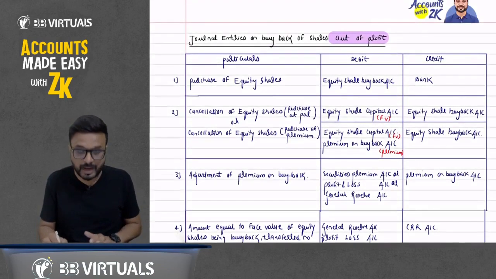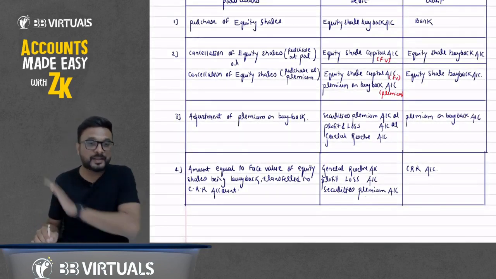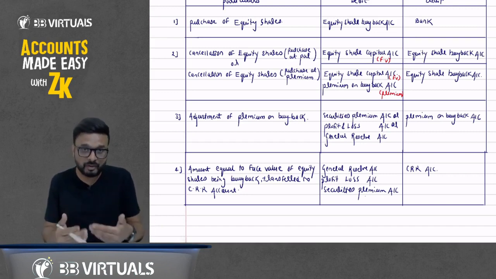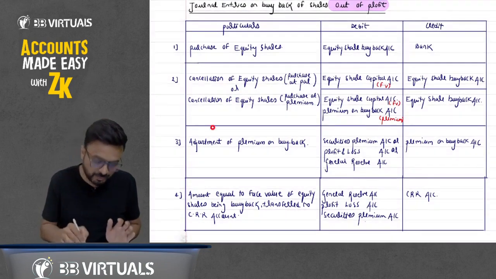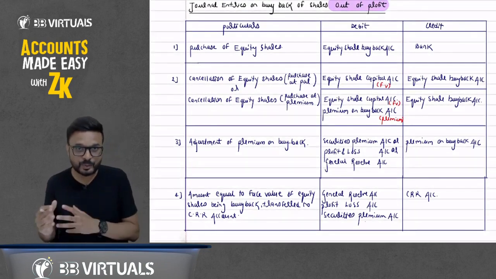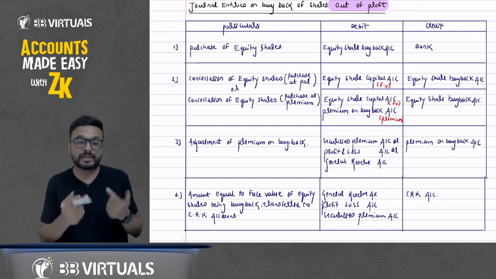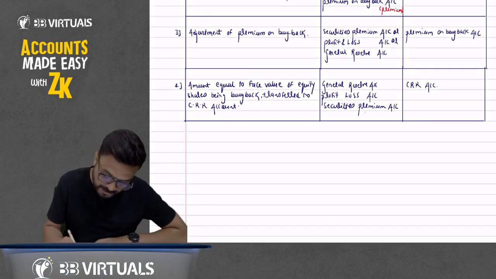So here we have done buyback out of profit. In that case only we have to transfer to CRR account. Otherwise there is no need to transfer to CRR account. But what entries do we pass when we do buyback out of fresh issue of shares? These 3 entries will be the same, 1, 2, 3. In addition to that, a few other entries will come, for the fresh issue of shares in the market. So now write down journal entries.